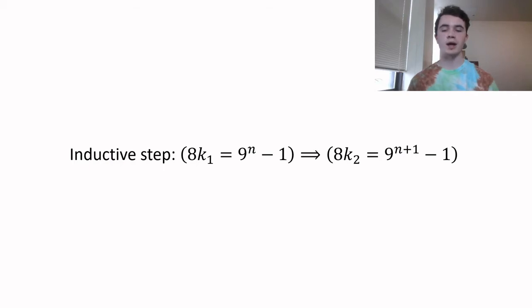So our inductive step, as defined by mathematical induction, is that 8 times some constant equals 9 to the n minus 1 implies that 8 times some other constant equals 9 to the n plus 1 minus 1. So on the left-hand side, we have our property for some n, and on our right-hand side, we have our property for some n plus 1. So if we can perform some operations on the left-hand side in order to get the right-hand side, that means that the left-hand side implies the right-hand side. So let's do that with some algebra.